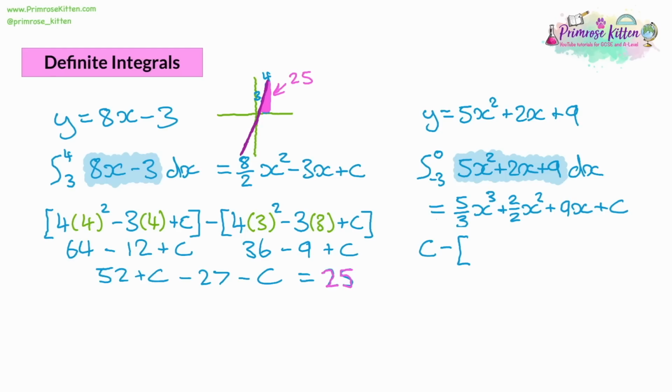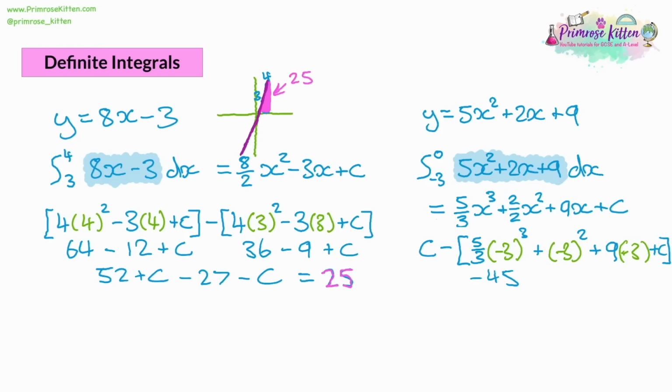So if you've got a 0 involved, that bracket's going to be 0, and we only need to look at the second bracket. Now that second bracket is going to have our 5/3 x cubed, and so we'll substitute in -3 and cube that. Over our next one, with the x squared, 2 over 2 is 1, so it'll be 1x squared, so that'll be -3 squared. Then we're adding on the 9x, which would be 9 lots of -3, and then we've got the plus c at the end. So working through this step by step, -3 to the power of 3 will give us -27, and we're going to multiply that by 5/3. So multiply by 5 and divide through by 3. That will give us -45.